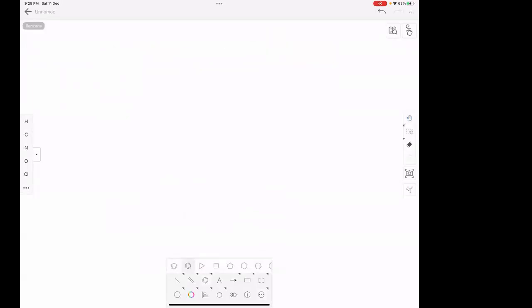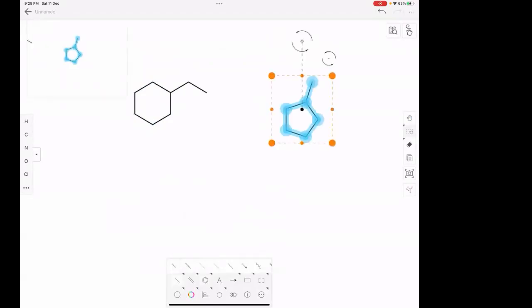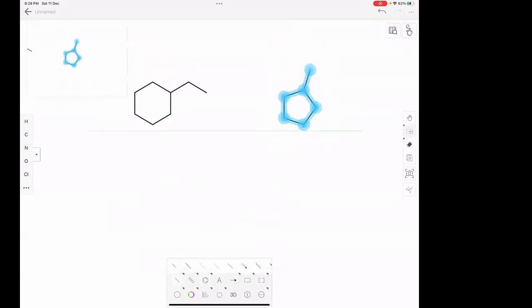Now let us go to cyclic compounds. So these are two structures. First, can you check whether these are isomers or not? So they can be chain isomers. Yes, chain isomers, sir. So actually, you can call it a chain isomer, but you can also call it a ring isomer also.